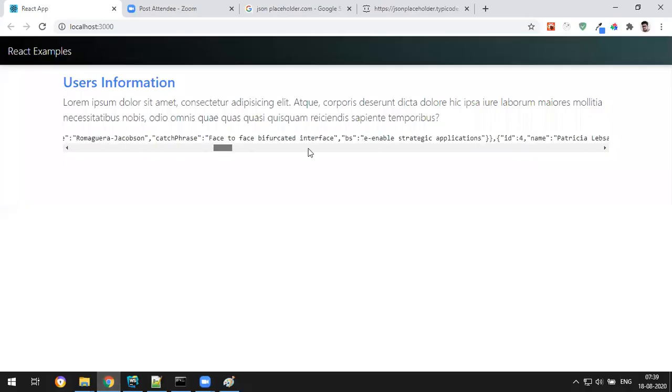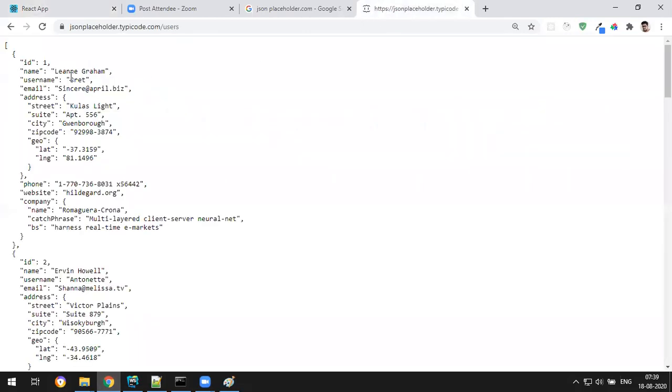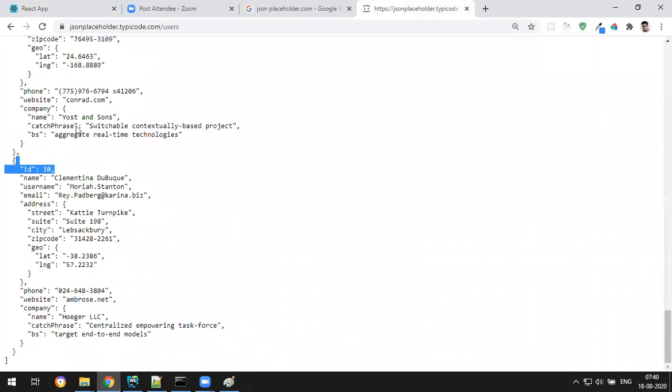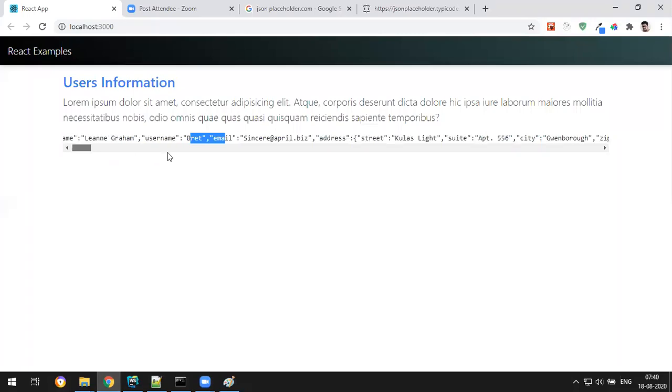See, I got data. ID, name, some Leanne Graham, Bret. Yes, Leanne Graham, Bret, same thing. So in total how many? 10 records, ID 10. Let me look for the ID.